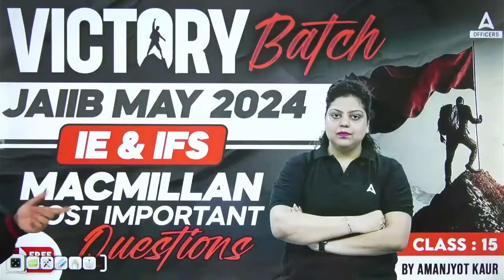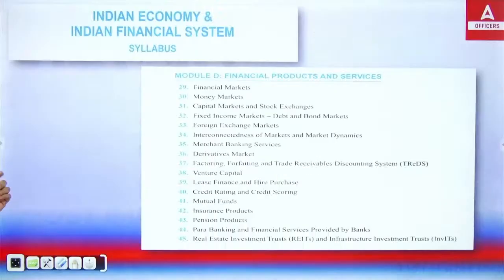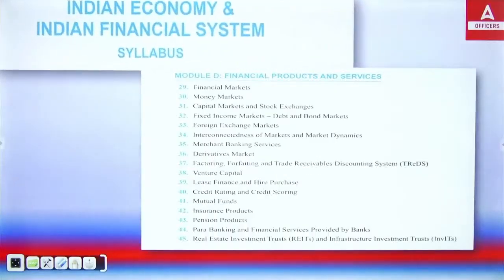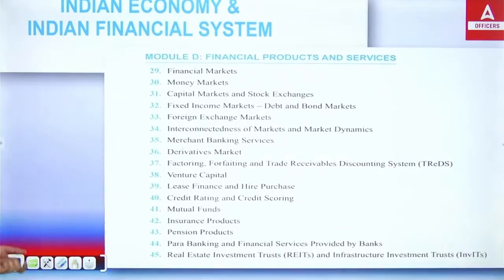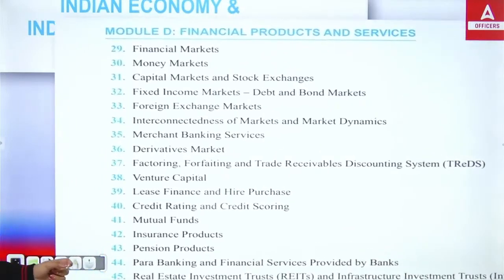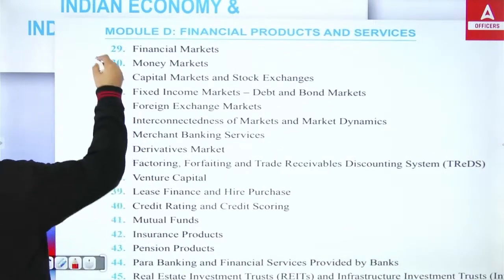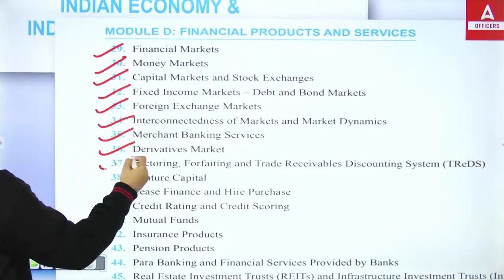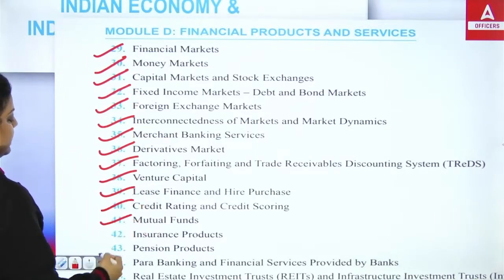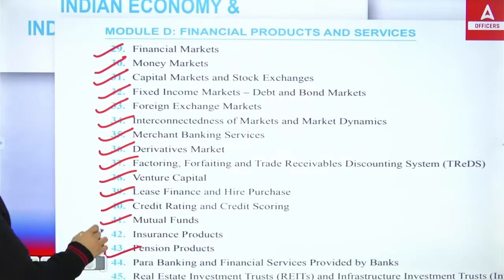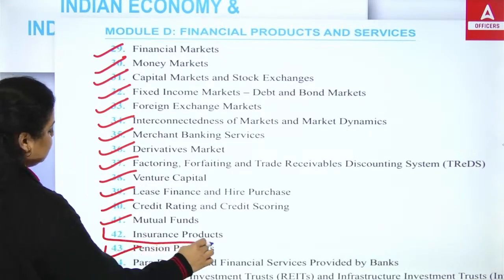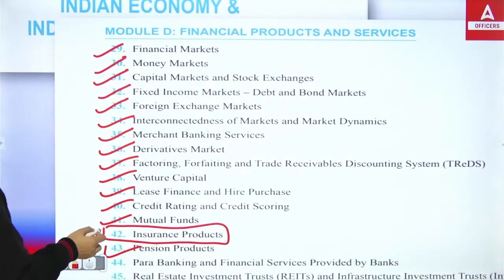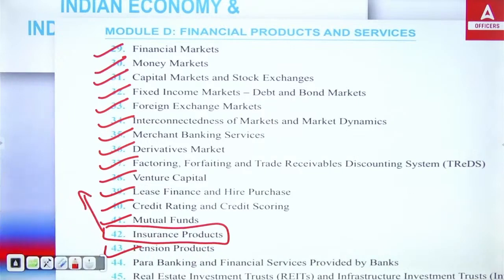So let's start. This is our class number 15, and as you know, we are discussing Indian economy, Indian financial system, module D. We have covered till now module D's units 29, 30, 31, 32, 33, 34, 35, 36, 37, 38, 39, 40, 41 and 43. These units have been completed. We skipped the insurance product by mistake. So today we will be talking about the insurance product unit, unit number 42.